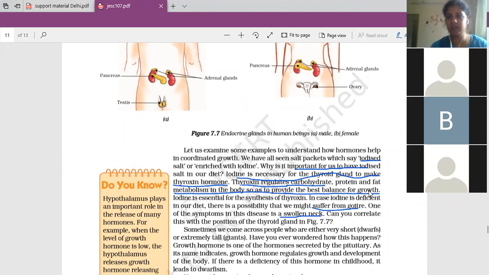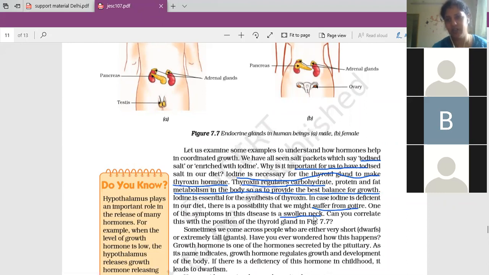Our body is balanced according to age, the mass of the body that is present. That is due to the balance maintained by thyroxine. Thyroxine's function is to maintain the BMR ratio, the body mass ratio. According to the age, the mass of the body is maintained. Iodine is essential for synthesis of thyroxine. If iodine is deficient in our diet, there is a possibility that we might suffer from goiter. One of the symptoms of this disease is a swollen neck.